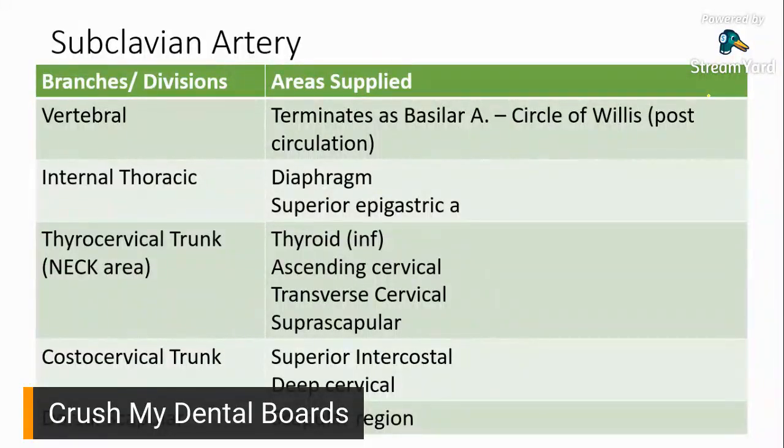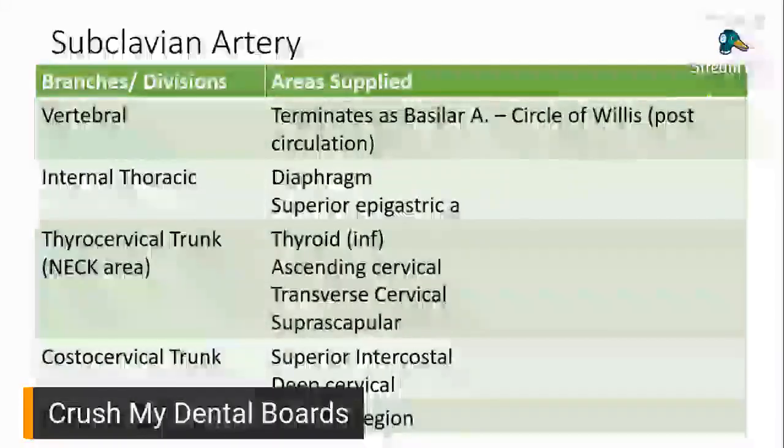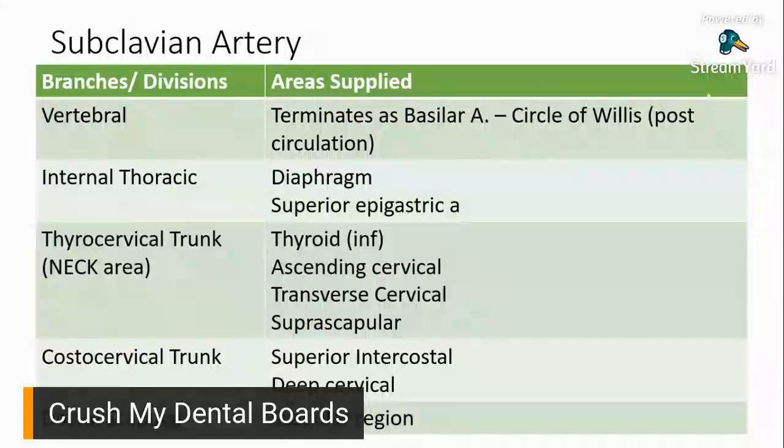So area supplied, it would supply the diaphragm up to your superior epigastric area. So you have your superior epigastric artery. So that's for your internal thoracic. It supplies the diaphragm and it supplies the superior portion of your stomach, superior epigastric. And then you have your thyrocervical trunk.